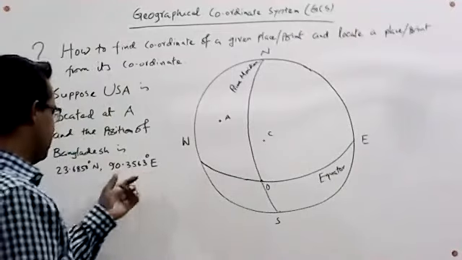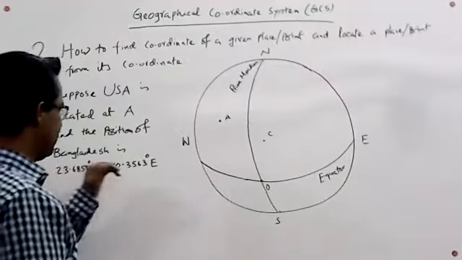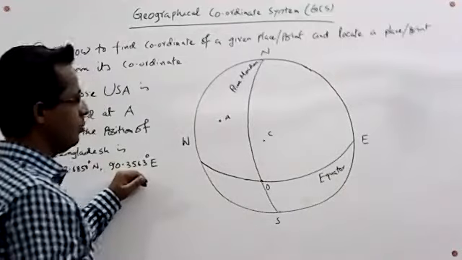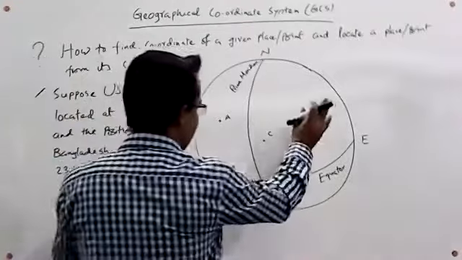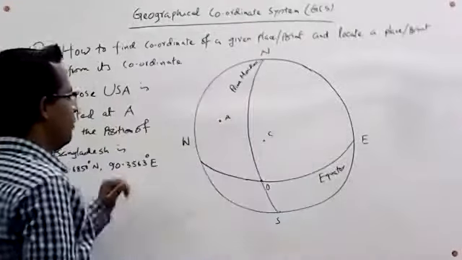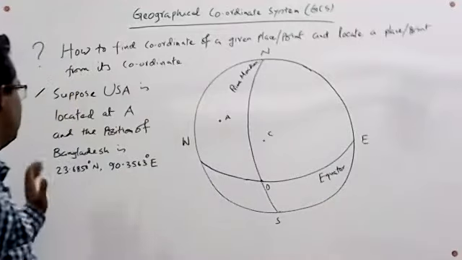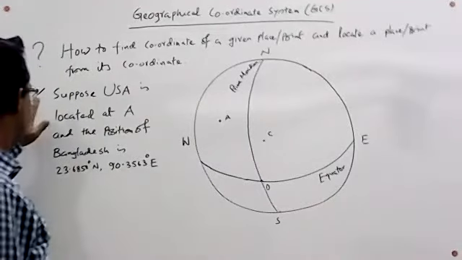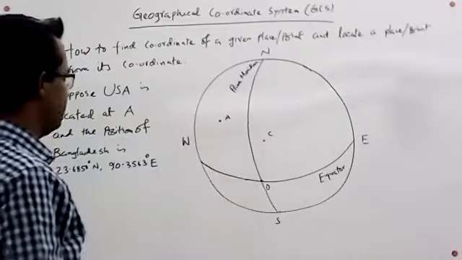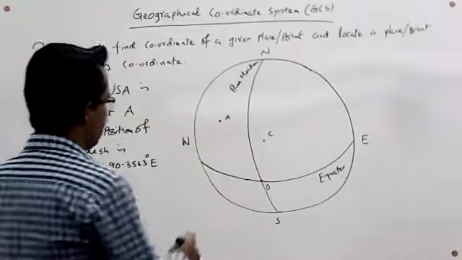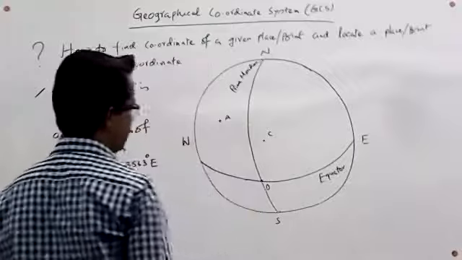That is, the position of Bangladesh is given. Just we have to find out where it is situated on the Earth's surface. First of all, we would like to work on the point A. We would like to find out its coordinates.